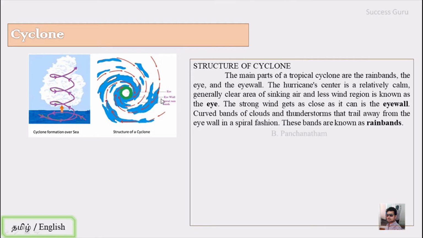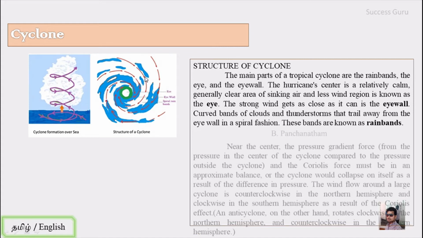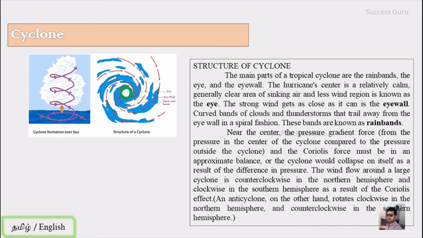So the centermost portion where there is not much disturbance is called the eye. The portion which just surrounds the eye is called the eye wall, and the overall cloud that rotates in a spiral fashion around it is called the rain band. So near the center, the pressure gradient force, that is the pressure in the center of the cyclone compared to the pressure outside the cyclone, and the Coriolis force must be in approximate balance, or else the cyclone would collapse on itself as a result of the difference in pressure.